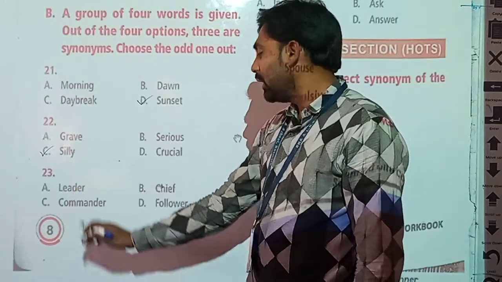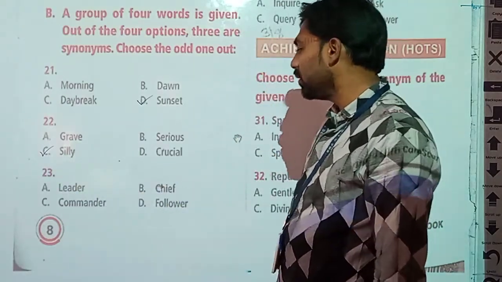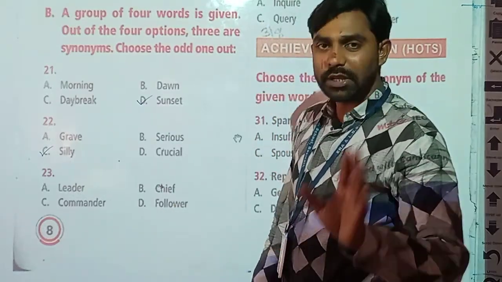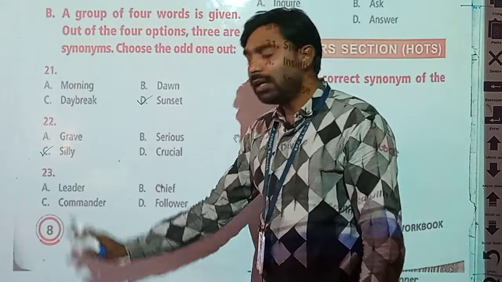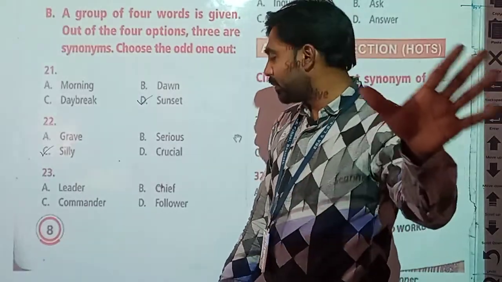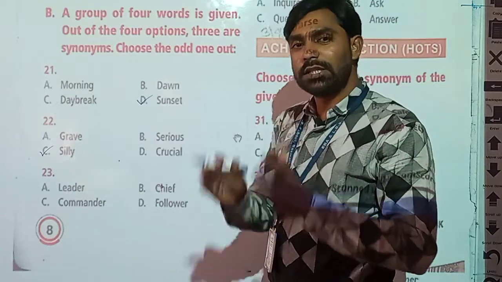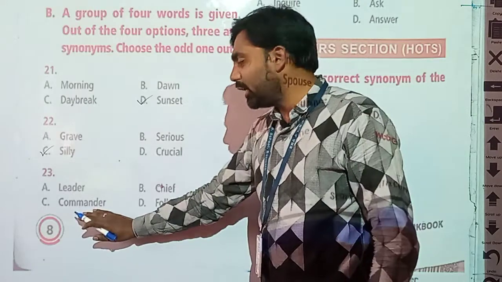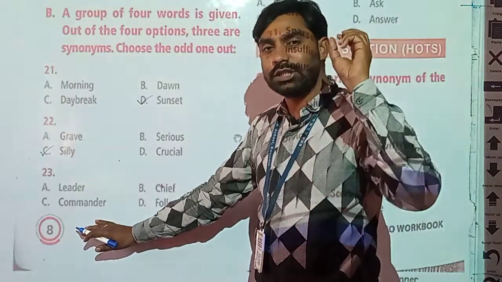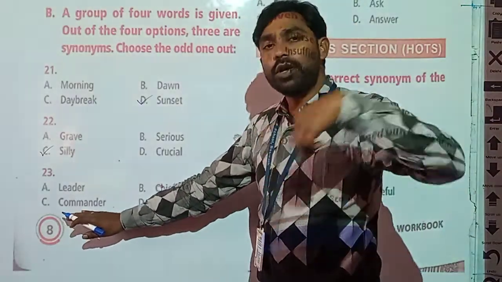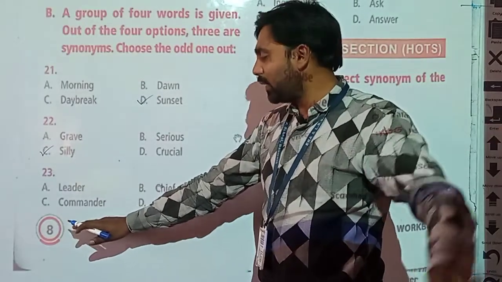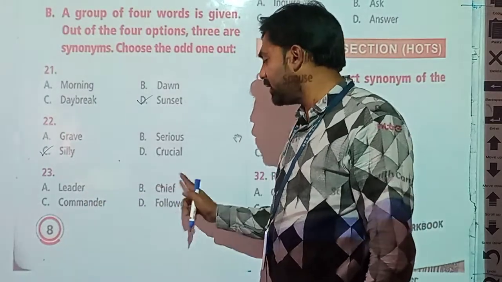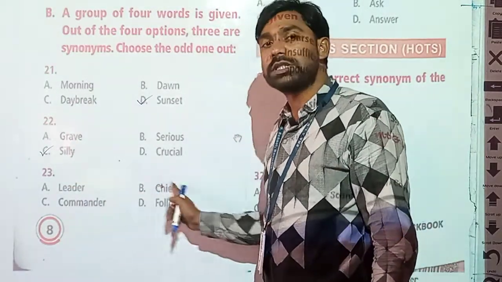23rd, leader, chief, commander and follower. It's very simple, students. A leader leads a group. Chief is also known as leader, the chief of the group. And commander is also the leader of the group. It is the chief of the group. He commands the other members of the group. That is commander. So this way, students, leader, commander and chief, these 3 words have the same meaning.